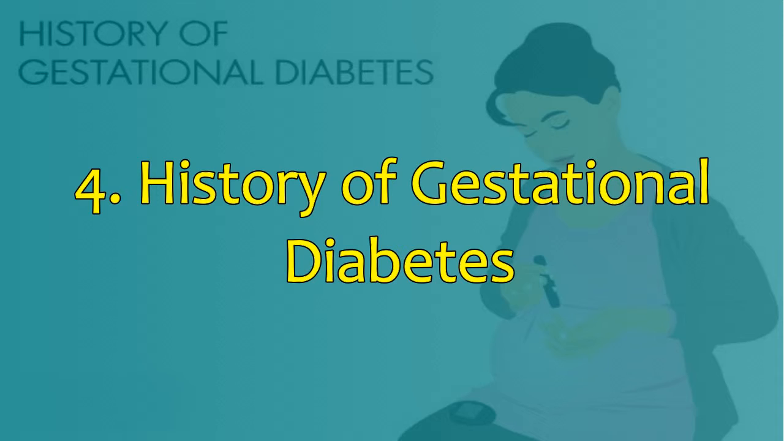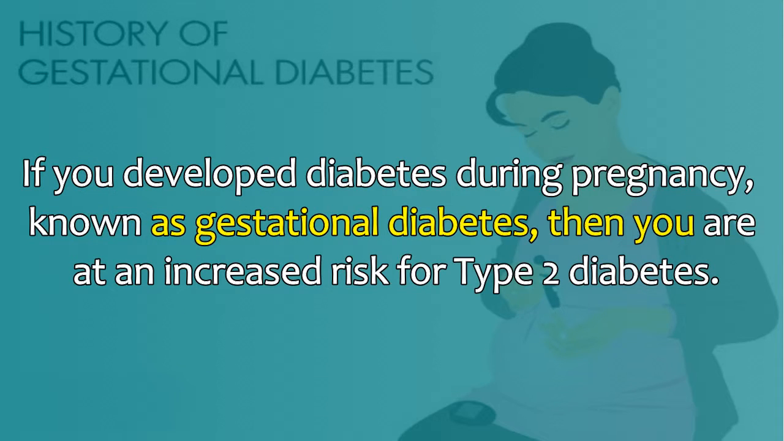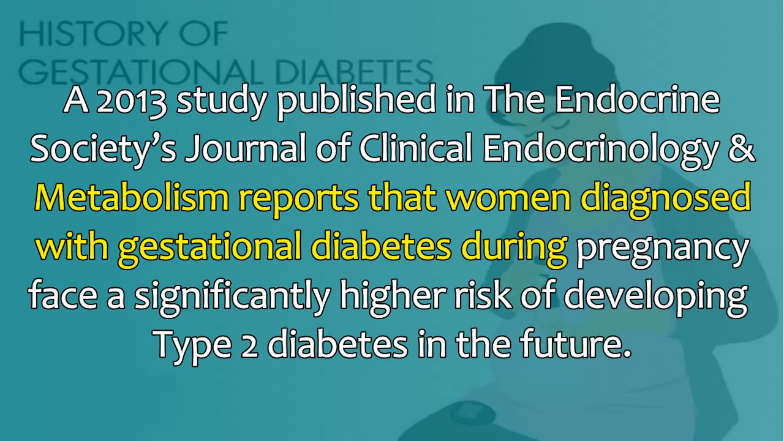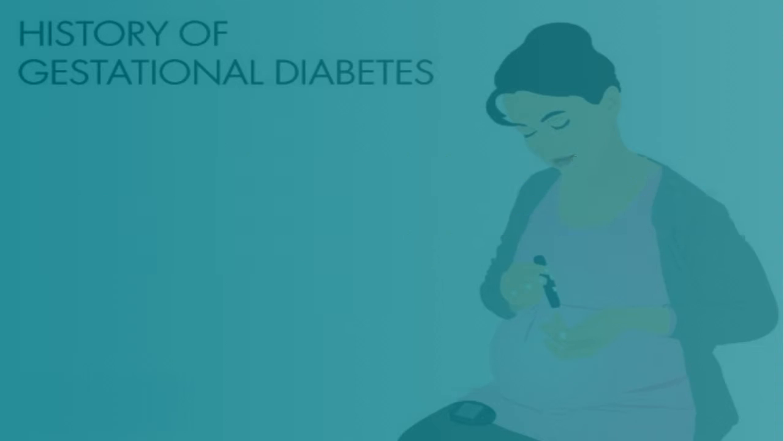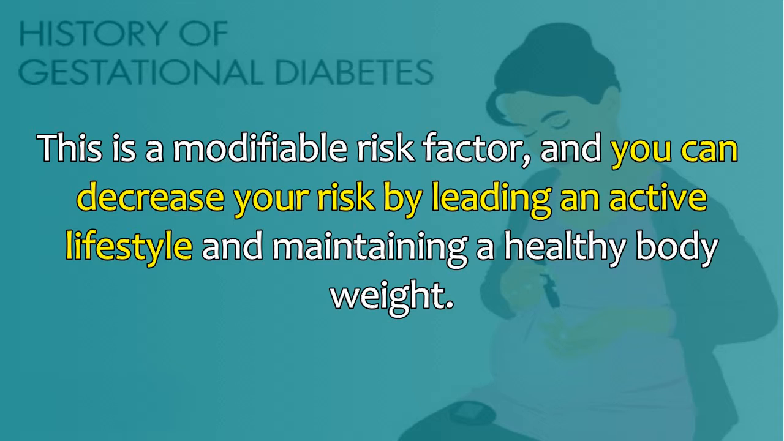4. History of gestational diabetes. If you develop diabetes during pregnancy, known as gestational diabetes, then you are at an increased risk for type 2 diabetes. A 2013 study published in the Endocrine Society's Journal of Clinical Endocrinology and Metabolism reports that women diagnosed with gestational diabetes during pregnancy face a significantly higher risk of developing type 2 diabetes in the future. Also, giving birth to a baby weighing more than 9 pounds increases your risk of type 2 diabetes. This is a modifiable risk factor, and you can decrease your risk by leading an active lifestyle and maintaining a healthy body weight.